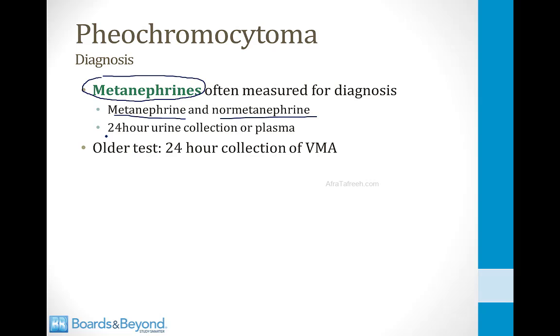This is often done on a 24-hour urine collection, or sometimes it's done by a plasma blood test, but either way, you should appreciate that these are the breakdown products of metabolism of epinephrine and norepinephrine. An older test that's not used much anymore is a 24-hour urine collection of VMA, but that should also make sense to you, because as we just saw, vanillylmandelic acid is a breakdown product of epinephrine and norepinephrine.